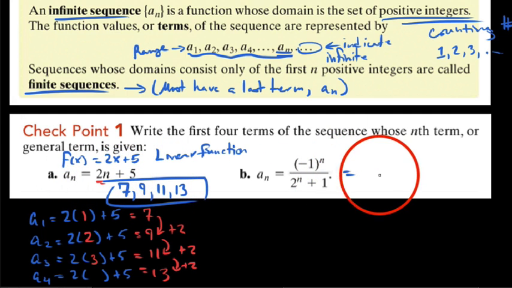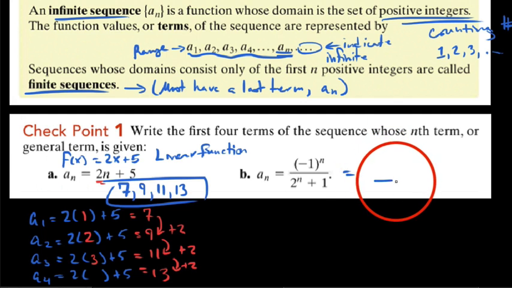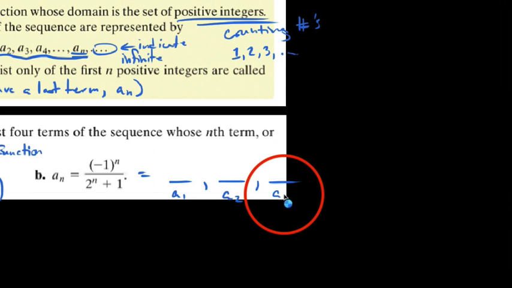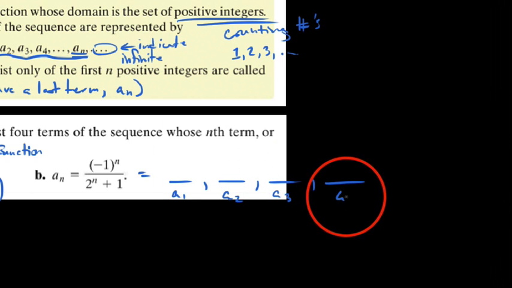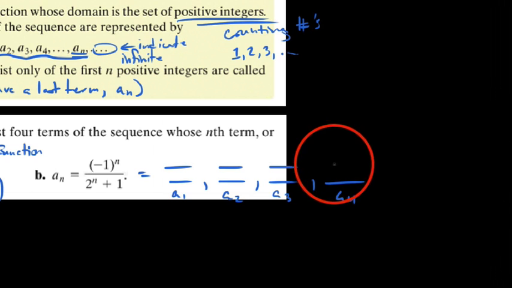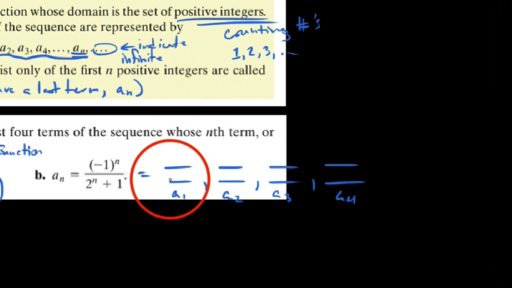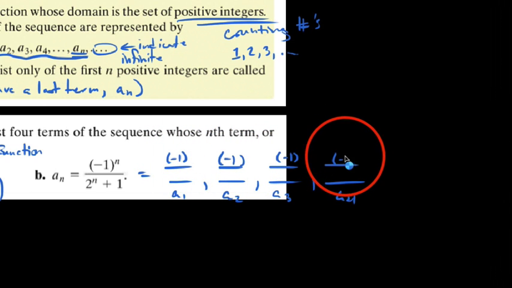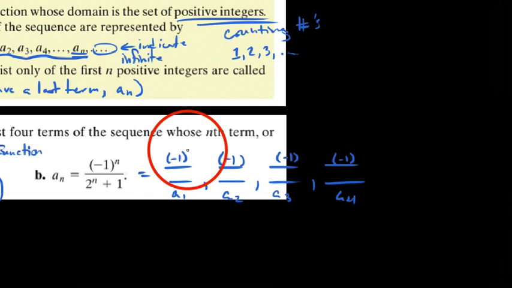So moving a little more quickly on this next one, we want the first 4 terms: A1, A2, A3, and A4, the term values for our first 4 terms. When we look at a fraction, I'm going to give you some advice: I would evaluate all the top numbers first and then all the bottom numbers. In this case, we get -1 to these powers on top. I'm going to fill this in across the board, plugging in a 1 for our first term, then a 2, 3, and a 4 for the second, third and fourth terms. We're going to simplify all of this.